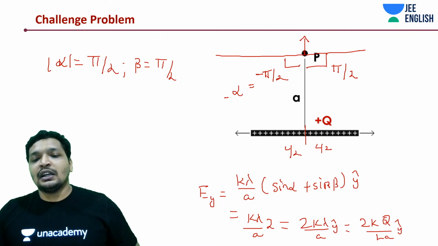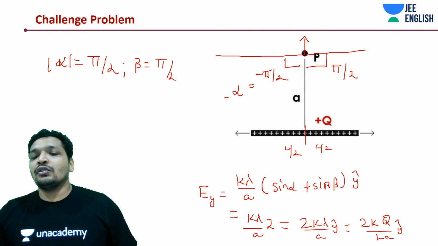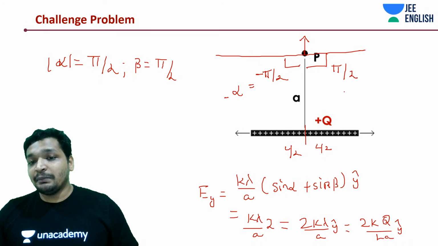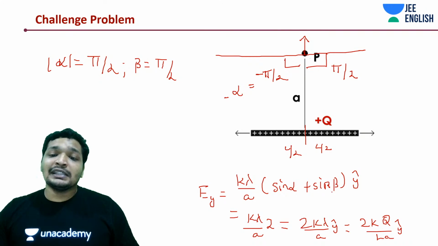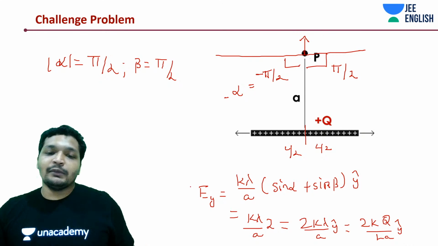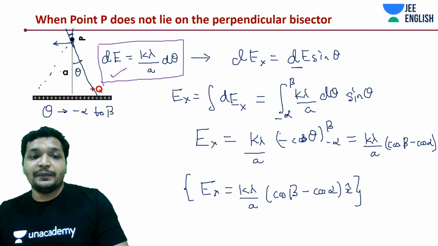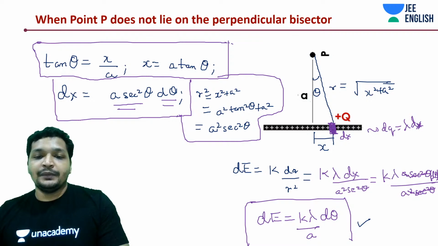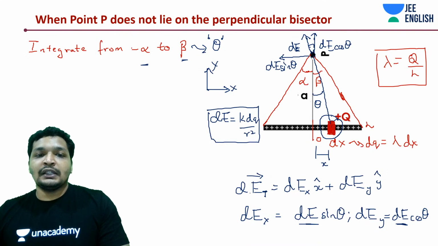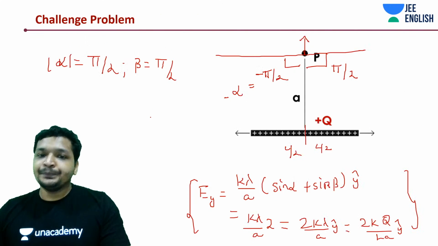Once you start solving it, it will be sine beta, which is sine pi by 2 minus sine minus pi by 2. You'll get 1 minus minus 1, so it will be 2. Don't worry about it. In that standardization, do remember it is from alpha to beta. There I will keep it as alpha. It's minus alpha to beta, but yeah. Easy, simple. Alright.